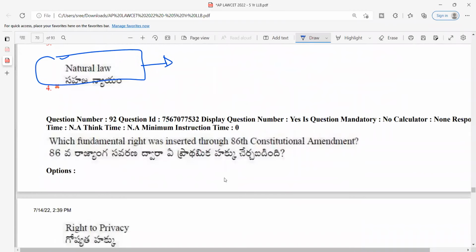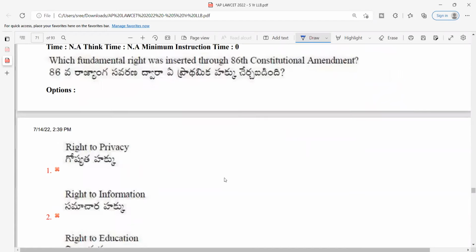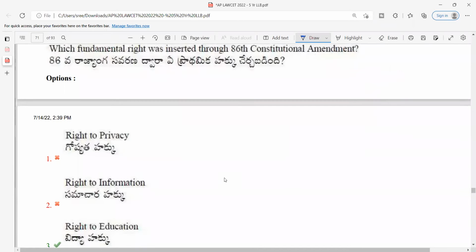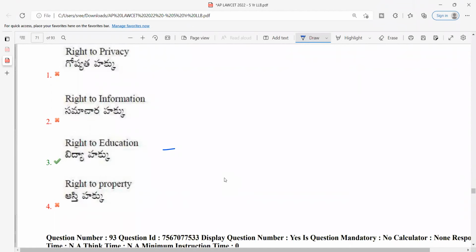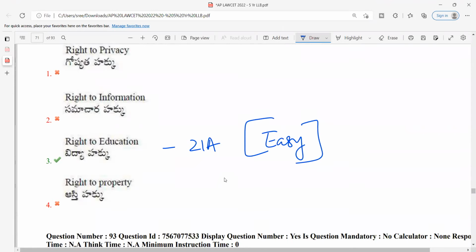Next, which fundamental right was inserted through the 86th Constitutional Amendment of 2002? It is the right to education, which was added by the 86th Amendment. So this is a very easy and straightforward question. I would rate this question as easy again.